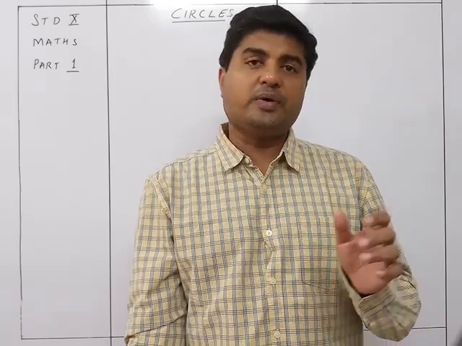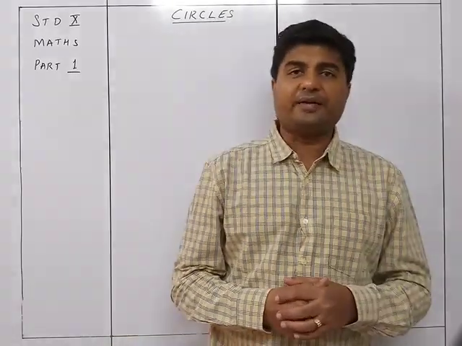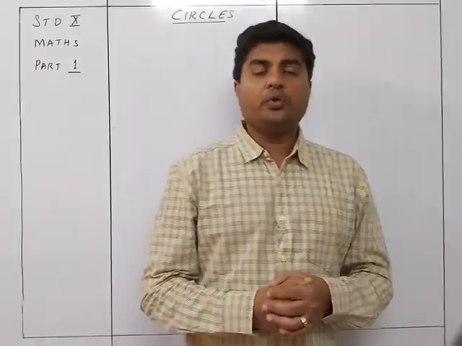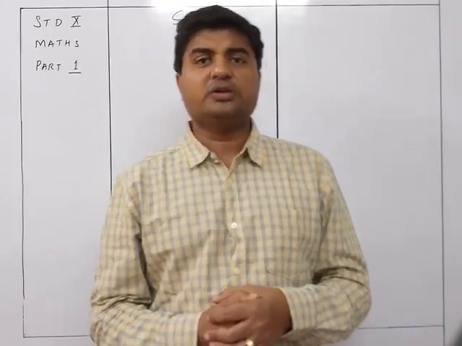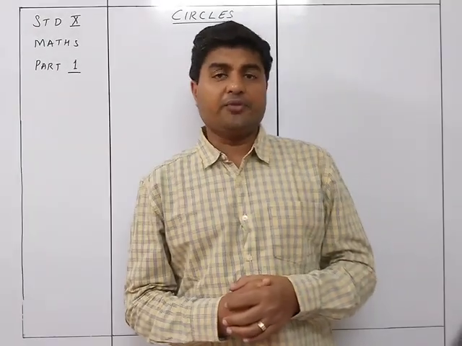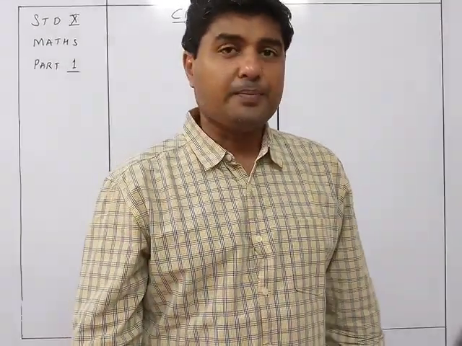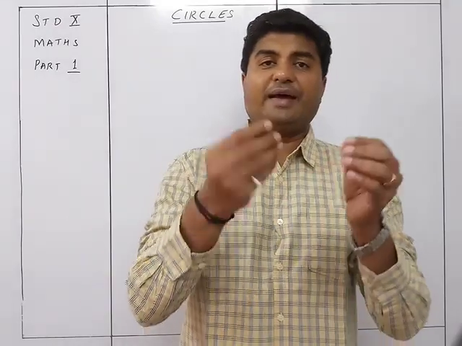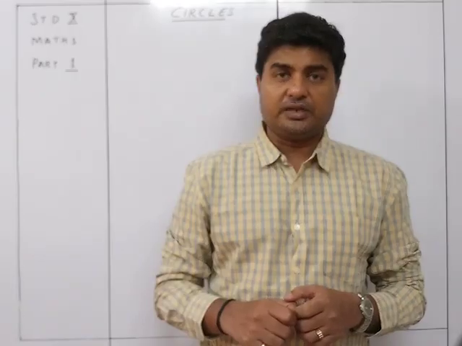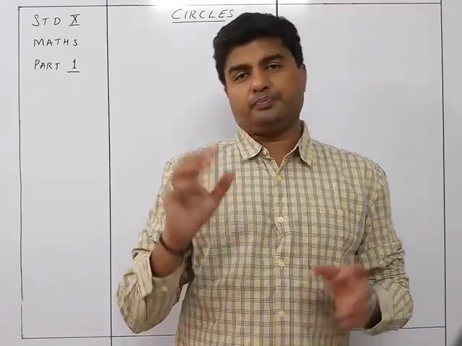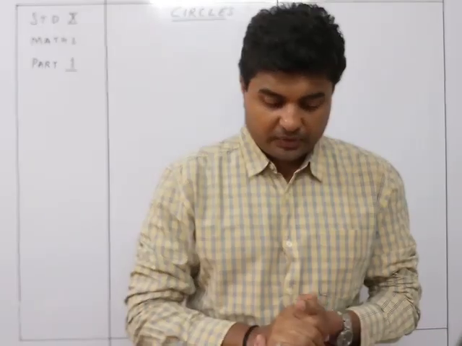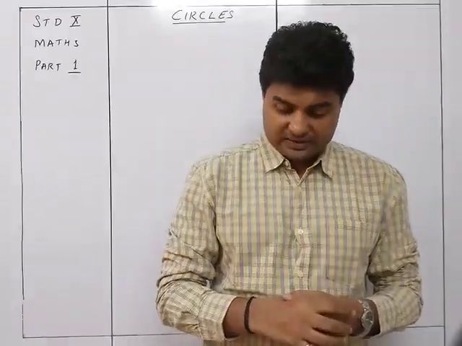So whenever we are going through the chapter, in the start of the chapter, I'll just let you know which are the sums which are cancelled, or you may skip those sums because these sums are proof based. The proof based sums can be cancelled, but of course the proof based sums which are very simple, or just a direct application of the theorem, will definitely be a part and parcel of the syllabus. So you will need to be cautious about what to skip and what not to skip in the proof based sums of circles.